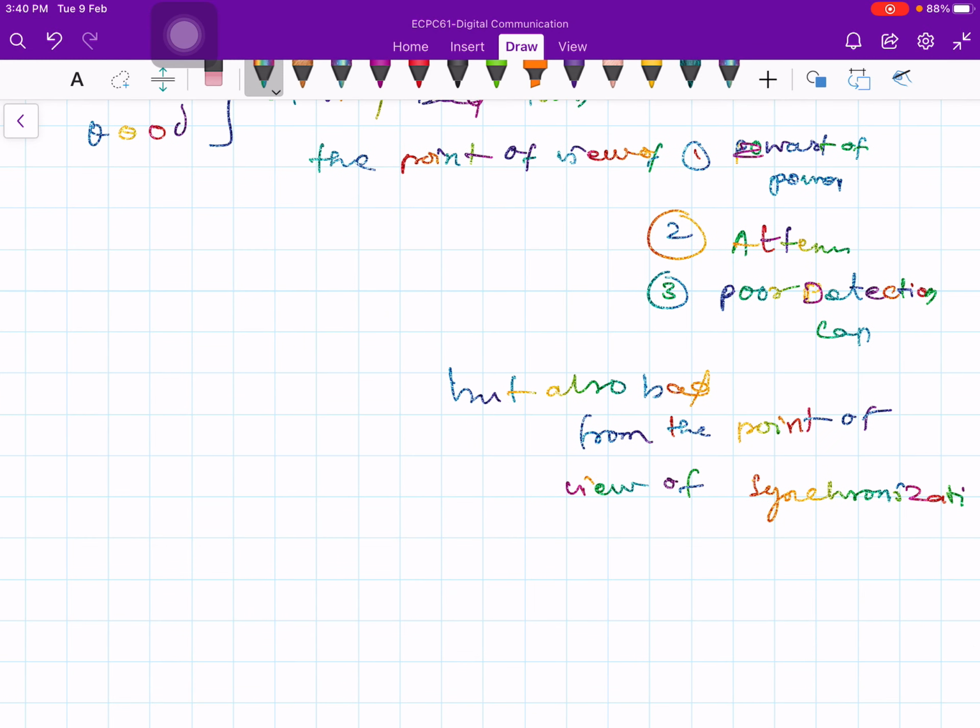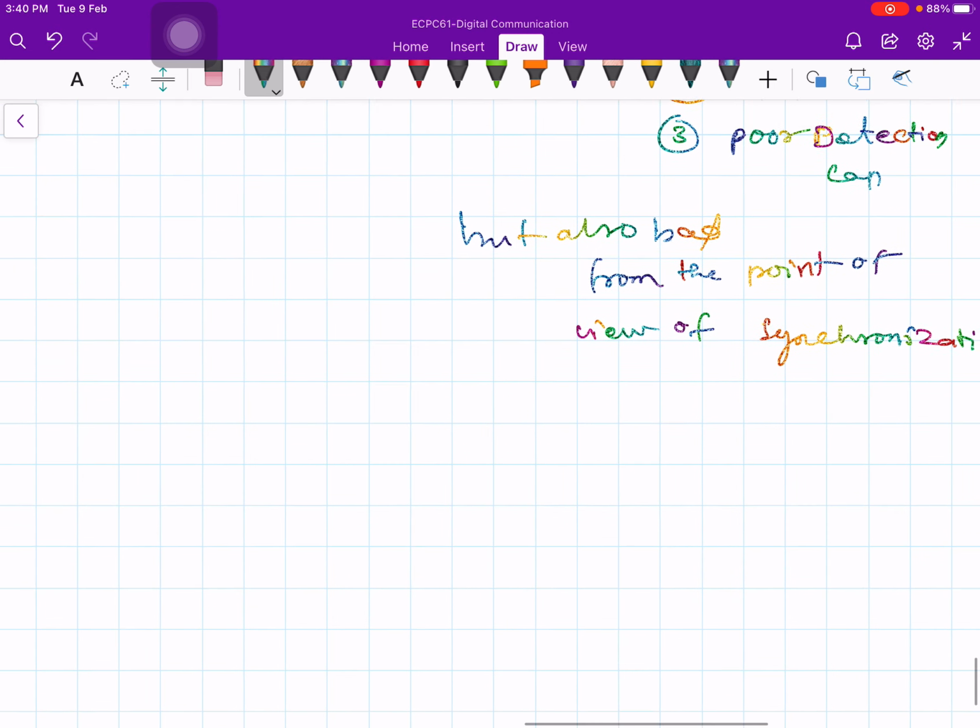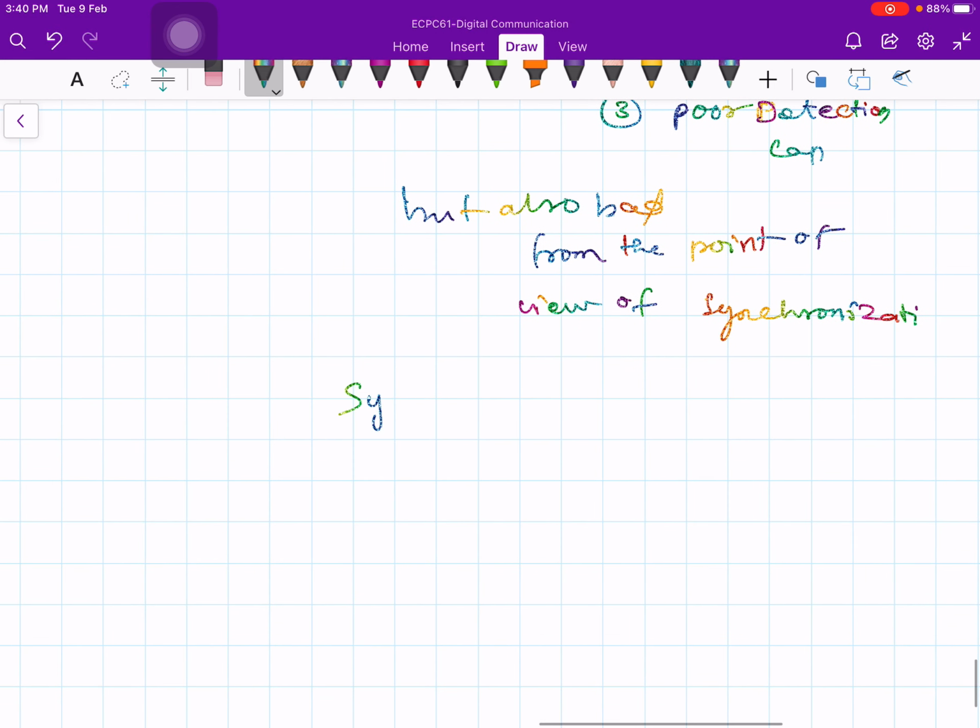The synchronizer at the receiver or at the repeater is going to look at the synchronizing information. So the job of the synchronizer is to look at the synchronizing information.